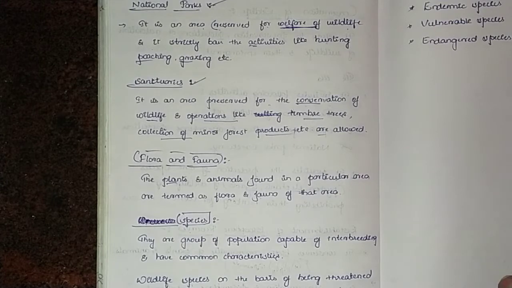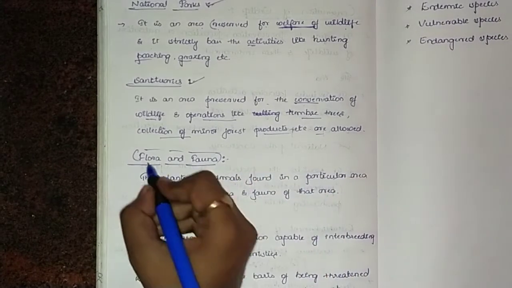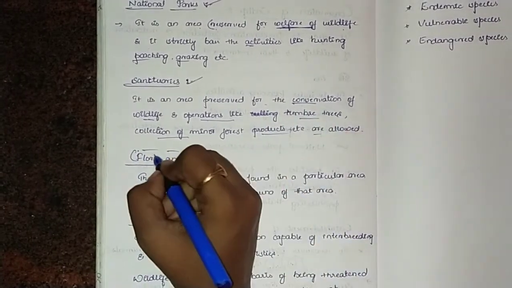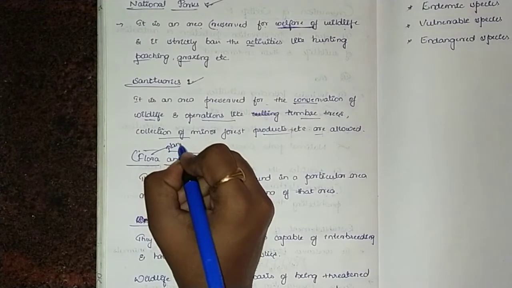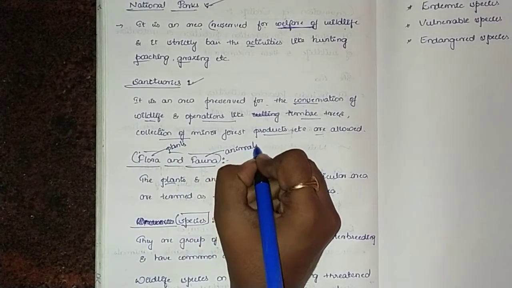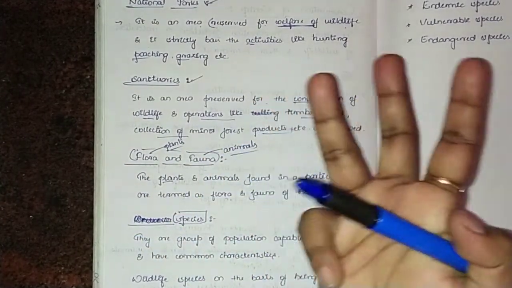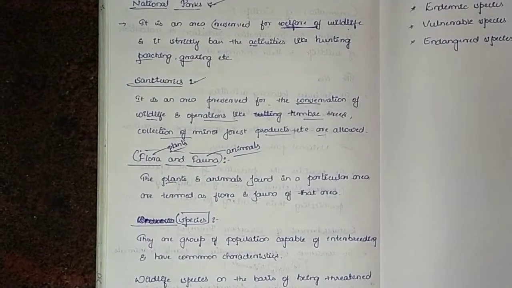What all comes under this? Plants and animals may come, isn't it? So conservation of wildlife means plants and animals, both are included. There's a technical term used, and that technical term is flora and fauna. Flora means plants and fauna means animals. This is very important, children. You must keep it in your mind. Flora means plants, fauna means animals.